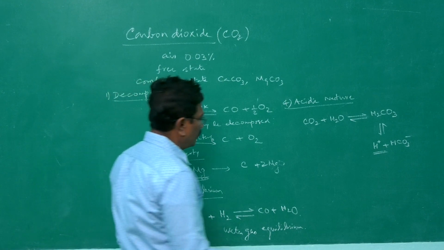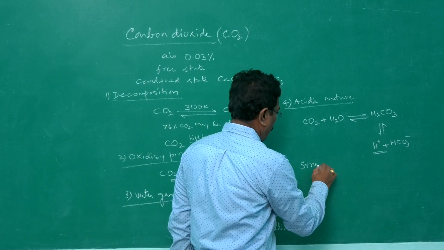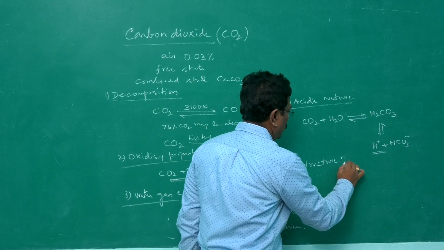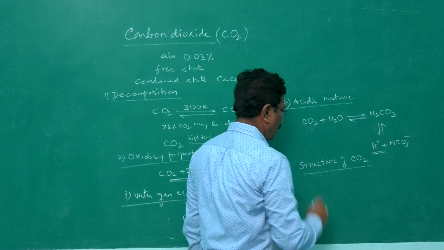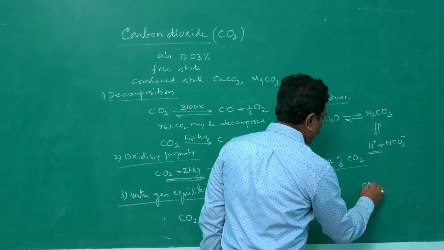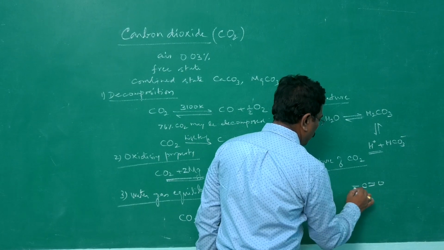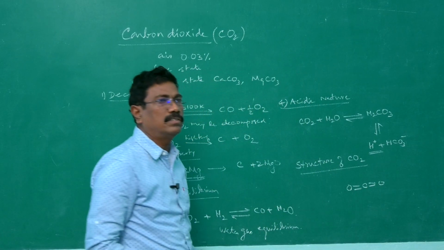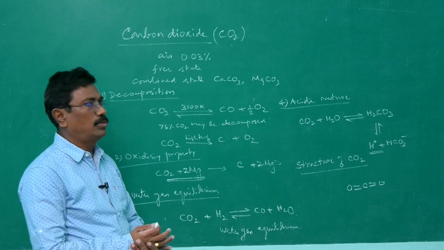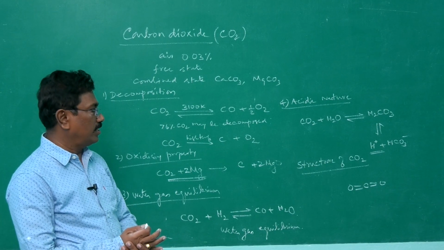Next important thing is structure of carbon dioxide. Structure of CO2. Carbon is bonded with 2 oxygen atoms through double bond. C double bond O, double bond O. That is the actual structure.